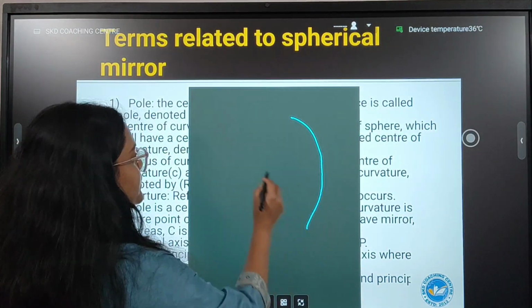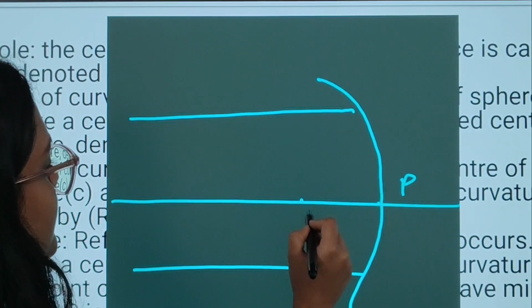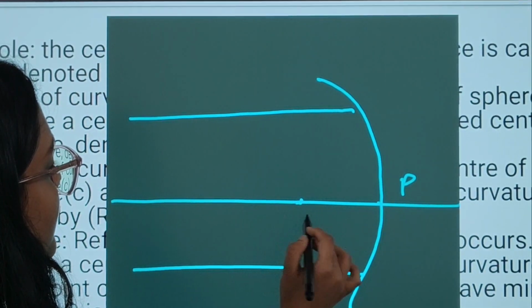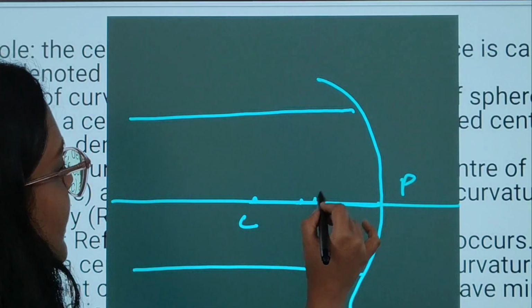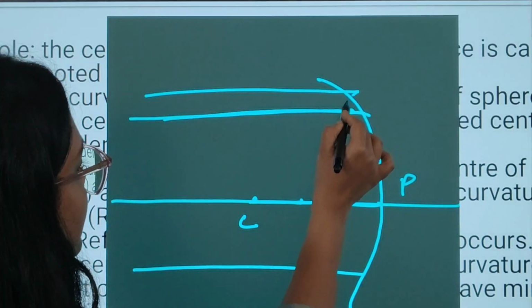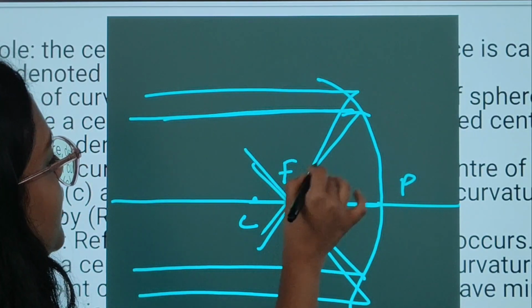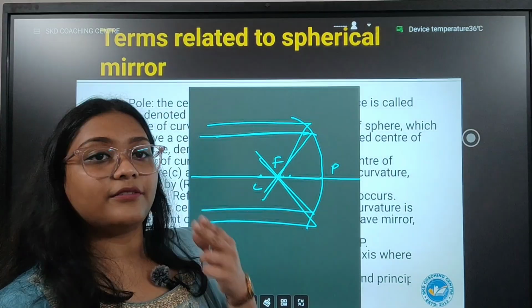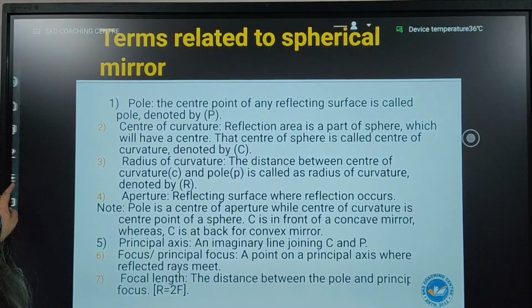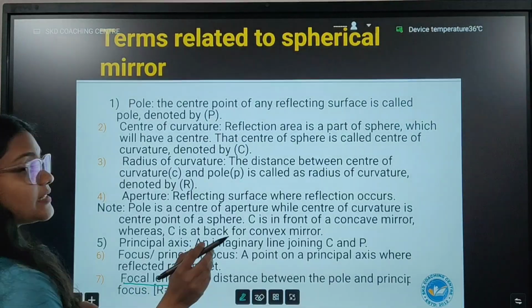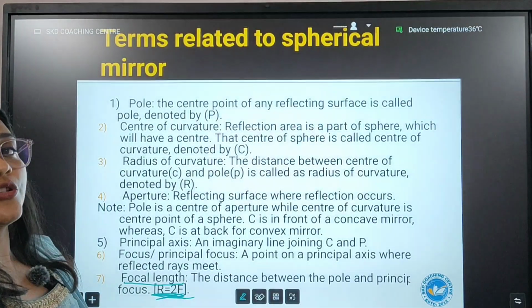This is a mirror, and after reflection, let me draw the pole. Suppose this is the curvature. Pole to curvature is the radius, and after reflecting, the rays are meeting here. So that point is called the focus. And a very interesting thing to be noted is that the focal length of a certain mirror is given by the formula R is equal to 2F.